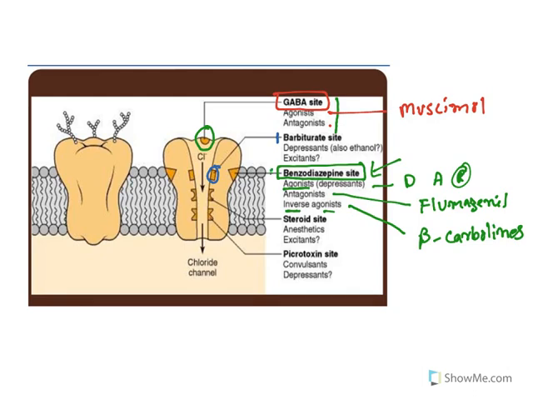So at this site all three agents will bind: agonist, antagonist and inverse agonist. One more site is known as the steroidal site, and another site is the picrotoxin site. When picrotoxin binds, it blocks chloride conduction. If chloride is passed, it causes hyperpolarization. If it is blocked, it causes depolarization. Excessive depolarization results in convulsions. So these are the brief sites on the benzodiazepine receptor.